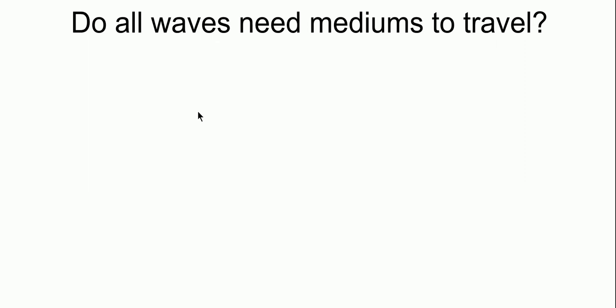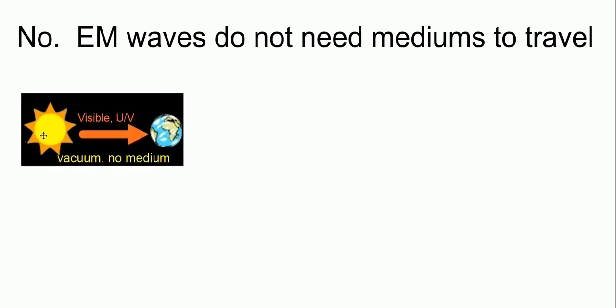Here's the next question. Do all waves need mediums to travel? Well, I'll give you an example. They'll say no, and then we'll talk about it a bit more. Here's your example. We have the sun here that sends waves through the vacuum of space. Now there's no medium here at all, is there? But still, visible light and ultraviolet light make it through that vacuum and make it to Earth. So the answer here is no.